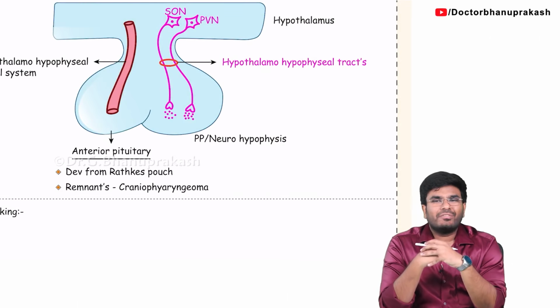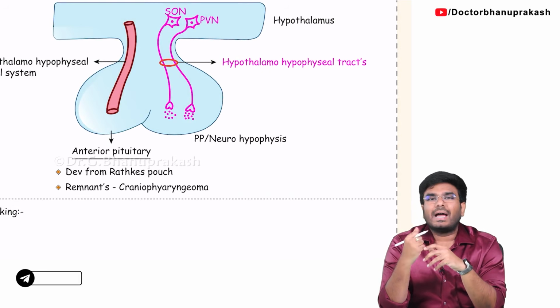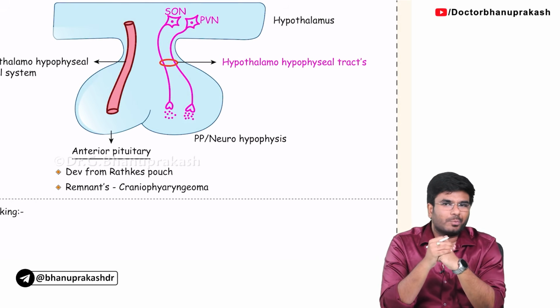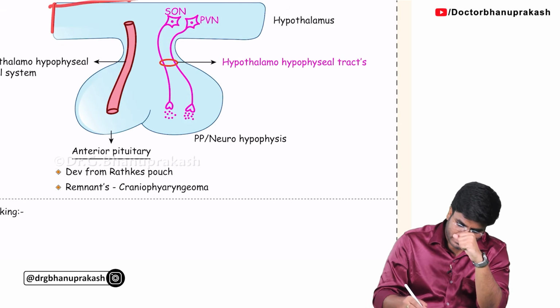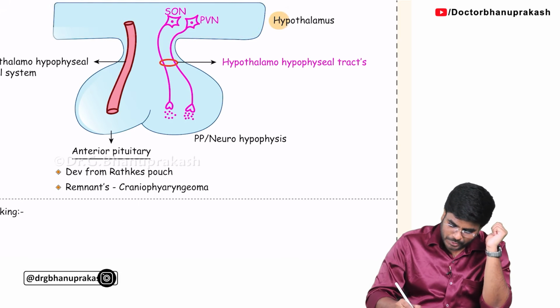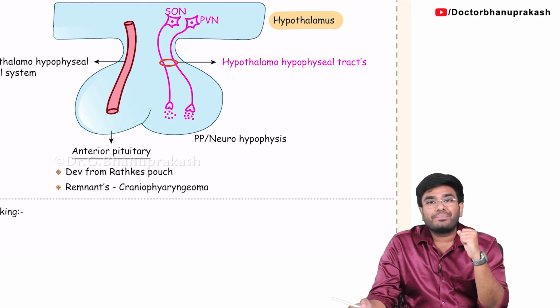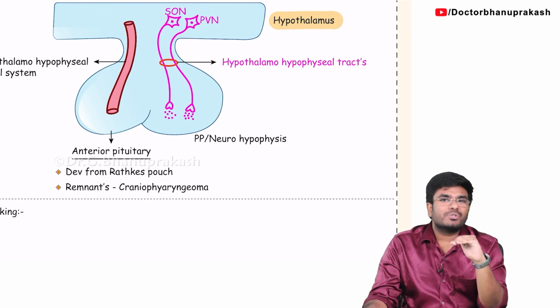Welcome back guys. After discussing the secondary messengers, now let's see the hypothalamic hormones and the anterior pituitary hormones. Now look at this diagram, let's consider this area is the hypothalamus. The hypothalamus is considered the master regulator of the entire endocrine system in the body. It is the highest control for the endocrine activity in the body.